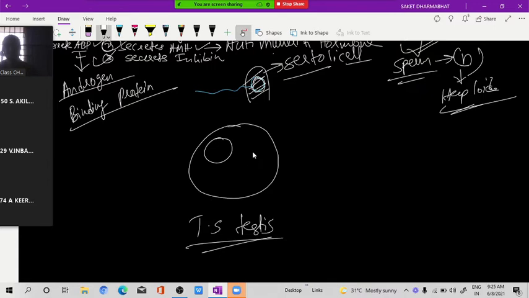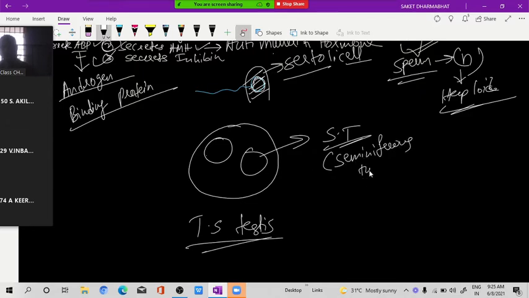Inside this transverse section, what is present? What is meant by ST? Yes, seminiferous tubule. So inside one testicular lobule, how many seminiferous tubules are there? Like it is the question of NEET. Very good. 1, 2, 3. Highly coiled structure.